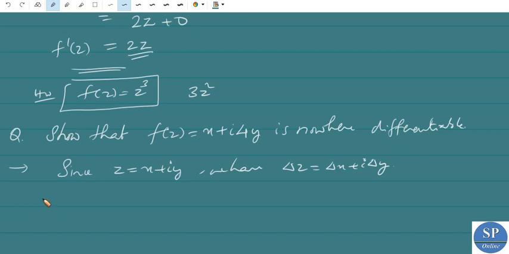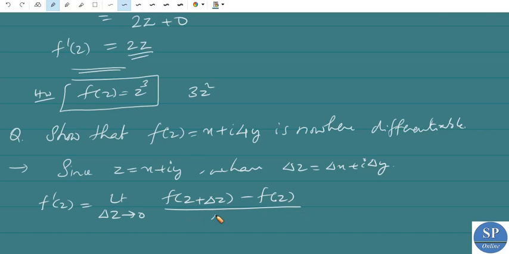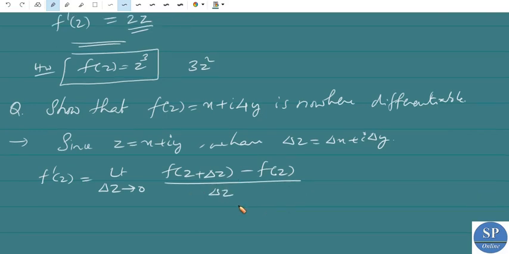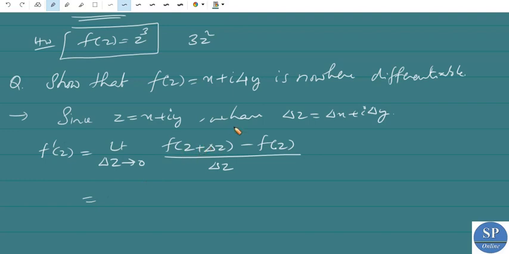Now the derivative of f at the point z is, by the definition, the limit as delta z tends to 0 of f of z plus delta z minus f of z, divided by delta z. We have f of z is x plus i into 4y, so f of z plus delta z is x plus delta x plus i into 4 into y plus delta y.